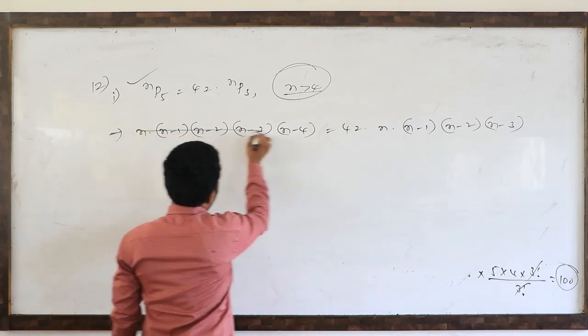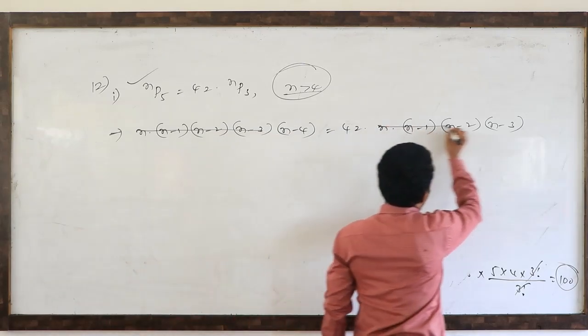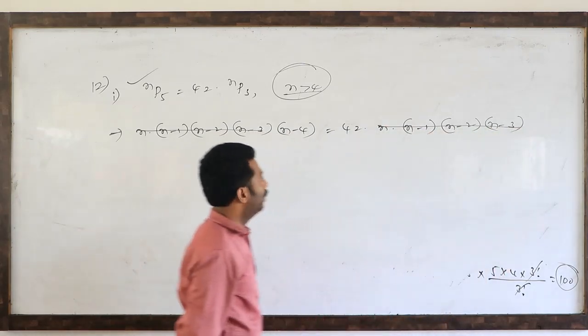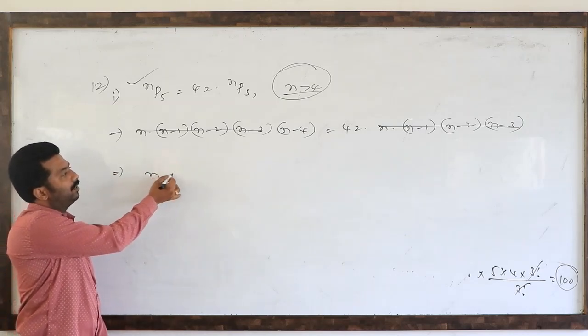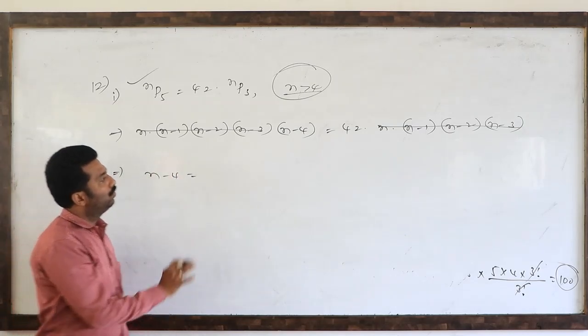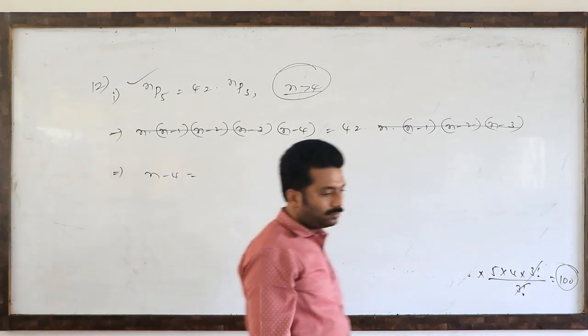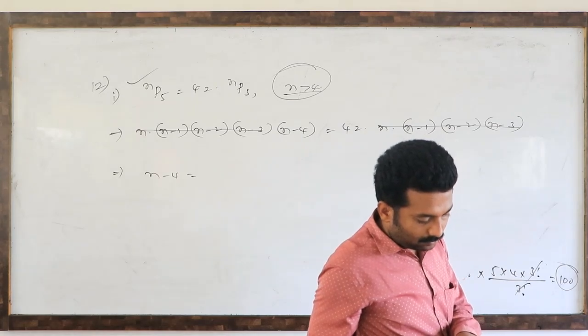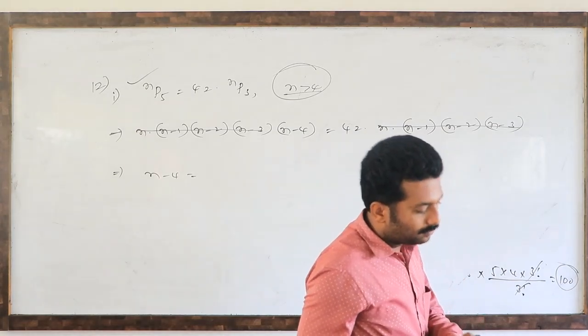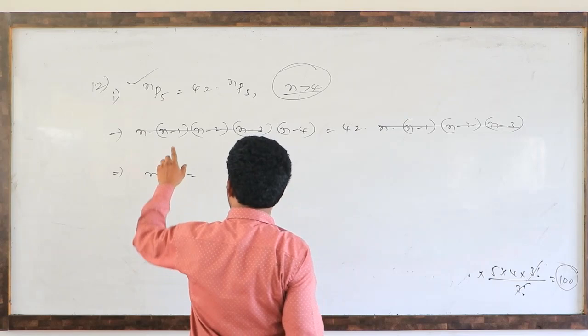So finally what is left? This is how many times?